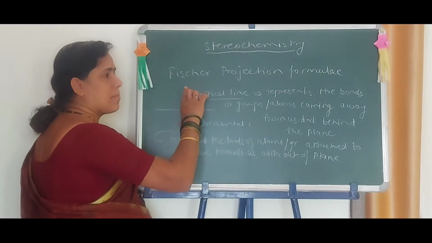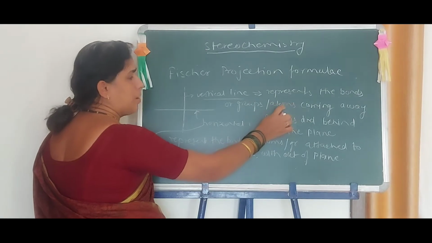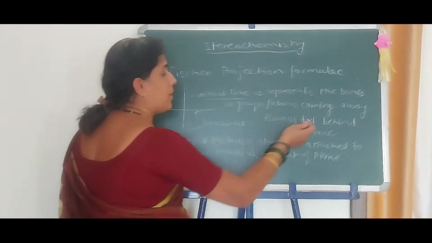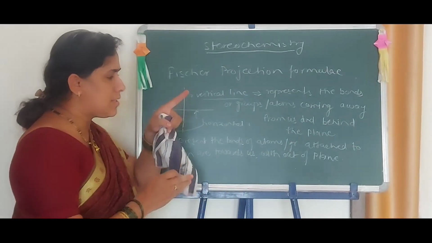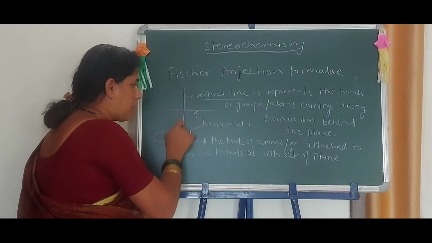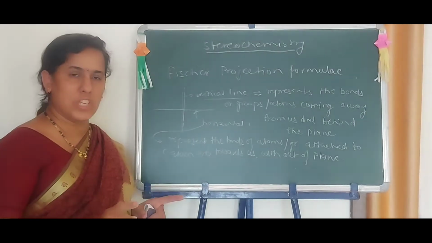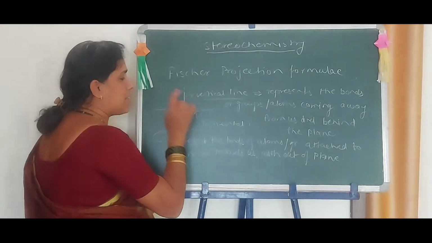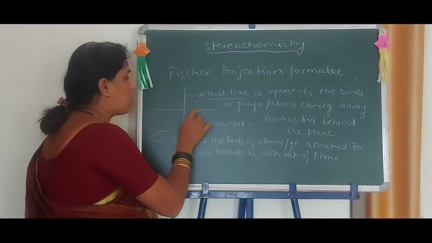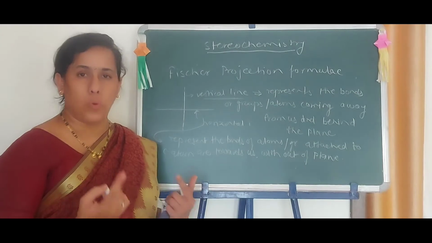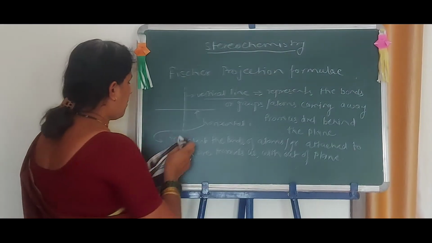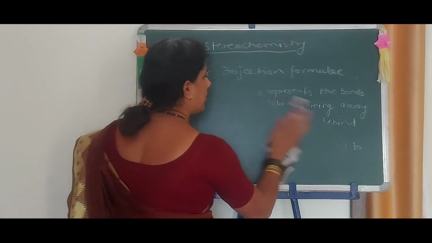These vertical lines represent the bonds coming away from us and behind the plane. That is, this is a plane. Behind that plane, these vertical bonds of atoms or groups are situated. Now, what does this horizontal line represent? That is the atoms or groups which are attached to these bonds. They represent coming towards us and out of the plane. Okay. Now come to the example.